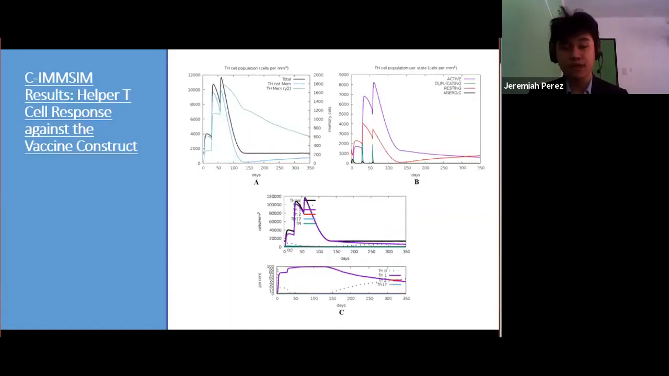Next is the results for helper T cell response. The vaccine construct shows evidence of successful long-term immunization relative to helper T cell, as observed in the persistence of helper T cells for an indefinite period of time, as you can see in figure A. Moreover, some results also consolidate the successful HTL epitope recognition as seen in the activity of the TH1 helper T cell variant, as you can see right here in the purple line.